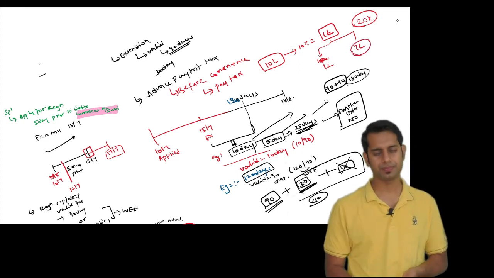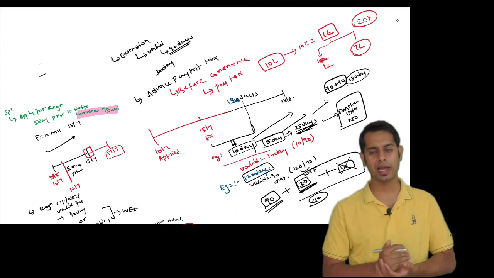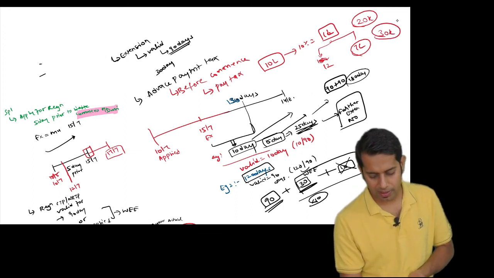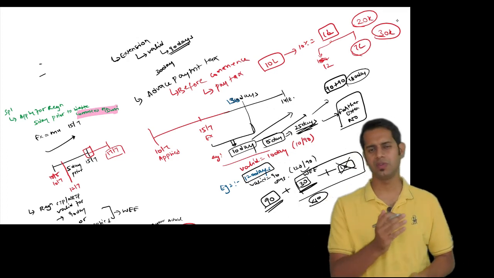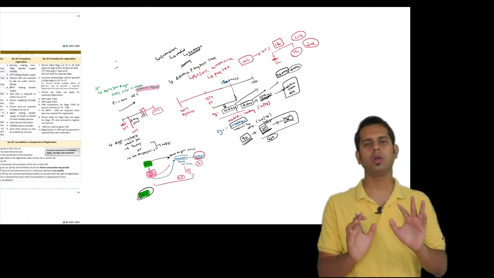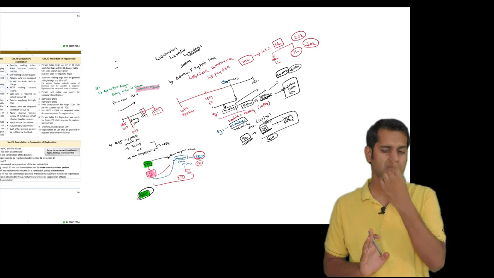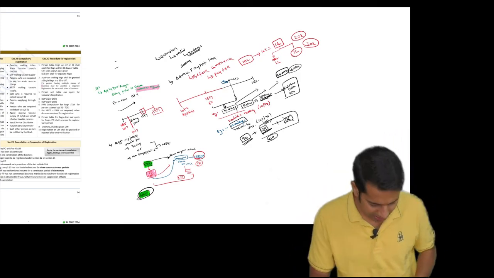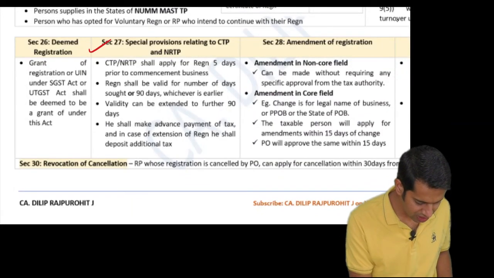Now what if my sales is only 7 lakh rupees? You have paid tax on 3 lakhs extra, that is, you have paid 30,000 extra. This 30,000 will be refunded to you. Now this is all about section 27, the special provision which is applicable for a casual taxable person or non-resident taxable person. I'll repeat the provision from this chart.